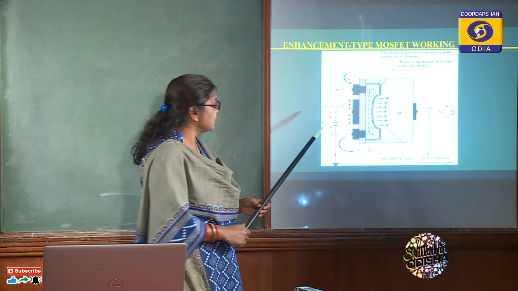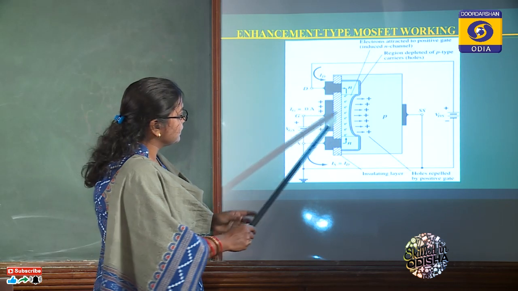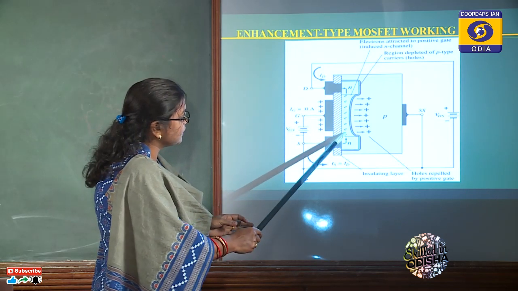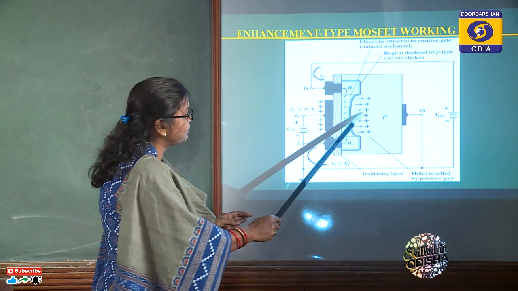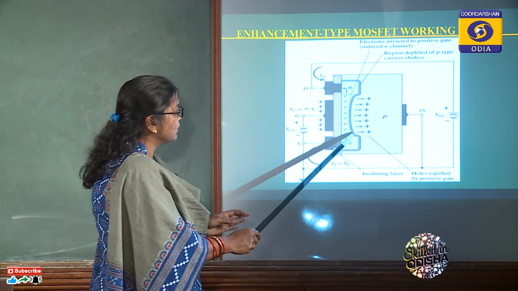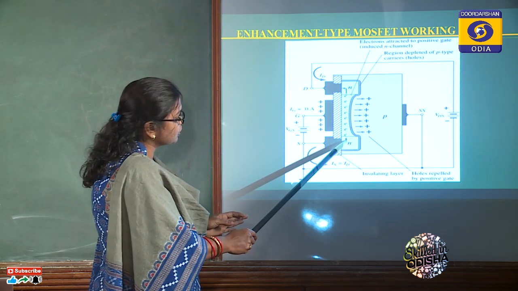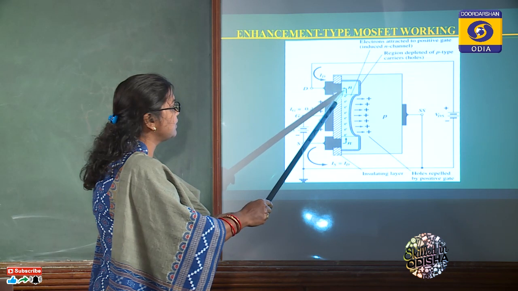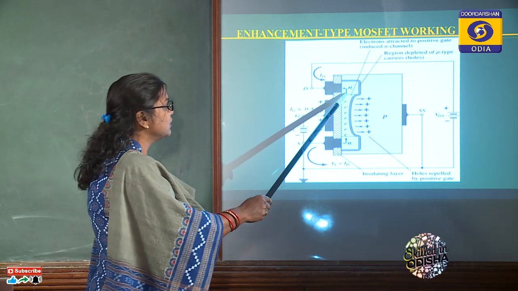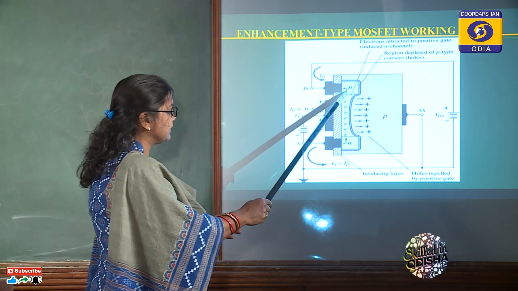So this is the case actually. As we are applying more and more voltage, electrons will accumulate here and positive charge carriers will penetrate deep into the substrate, and a channel will form. That means electrons that leave the source terminal can accumulate in the drain terminal, and a continuous path is there from source to drain, by which current will flow in the circuit.